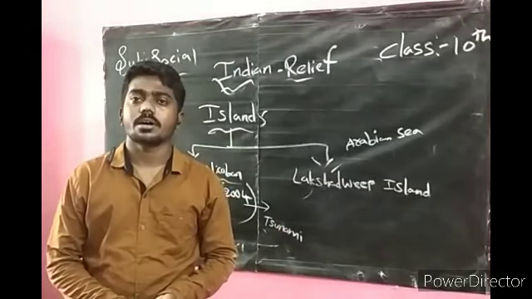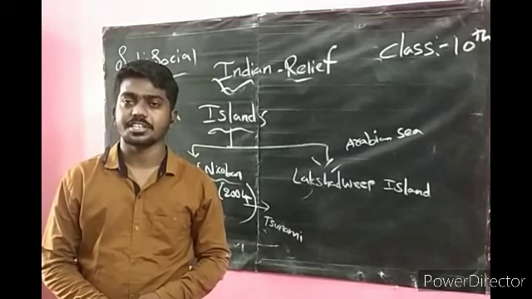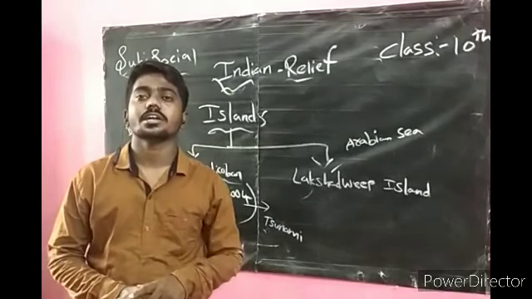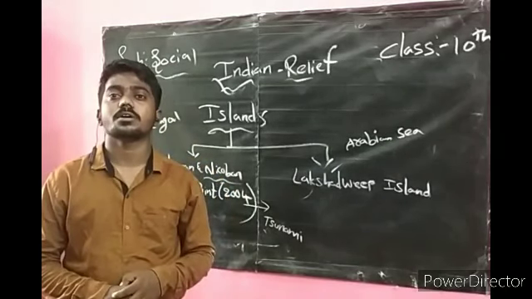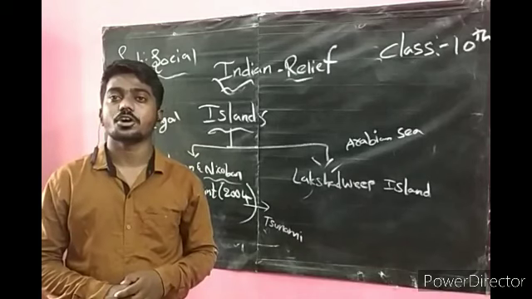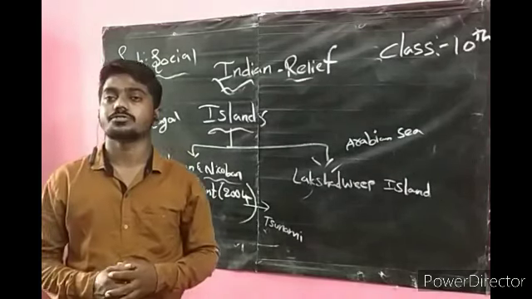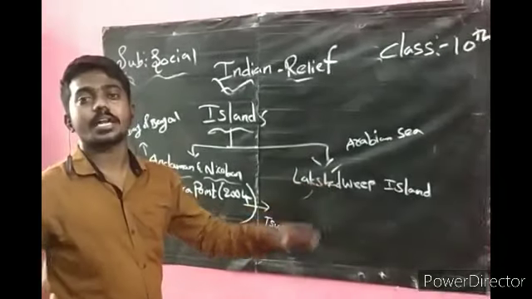Andaman and Nicobar are present in the Bay of Bengal region. We have two important volcanoes, Narcondam and Barren, very, very important. The southernmost tip of our country is in Nicobar Island, which is called Indira Point. It was submerged in 2004 by the tsunami. Coming to the next, Lakshadweep Islands are present in the Arabian Sea.